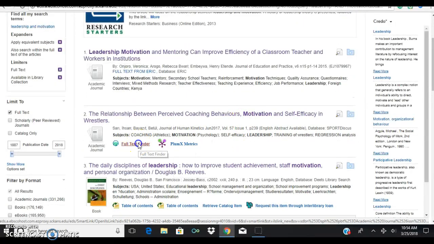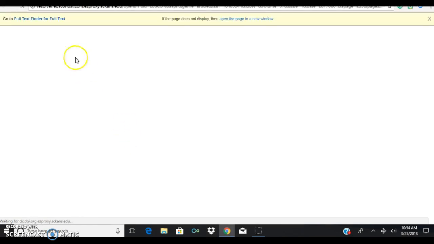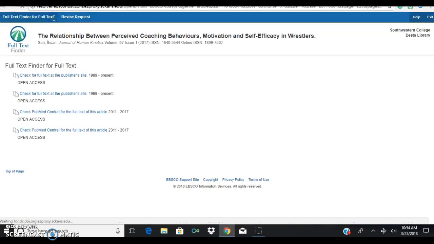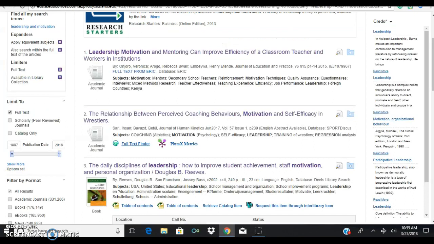In this one, we have a full text finder. Let's see if it'll open. Oh, and this is open access, so you just click here and you would get access to it.